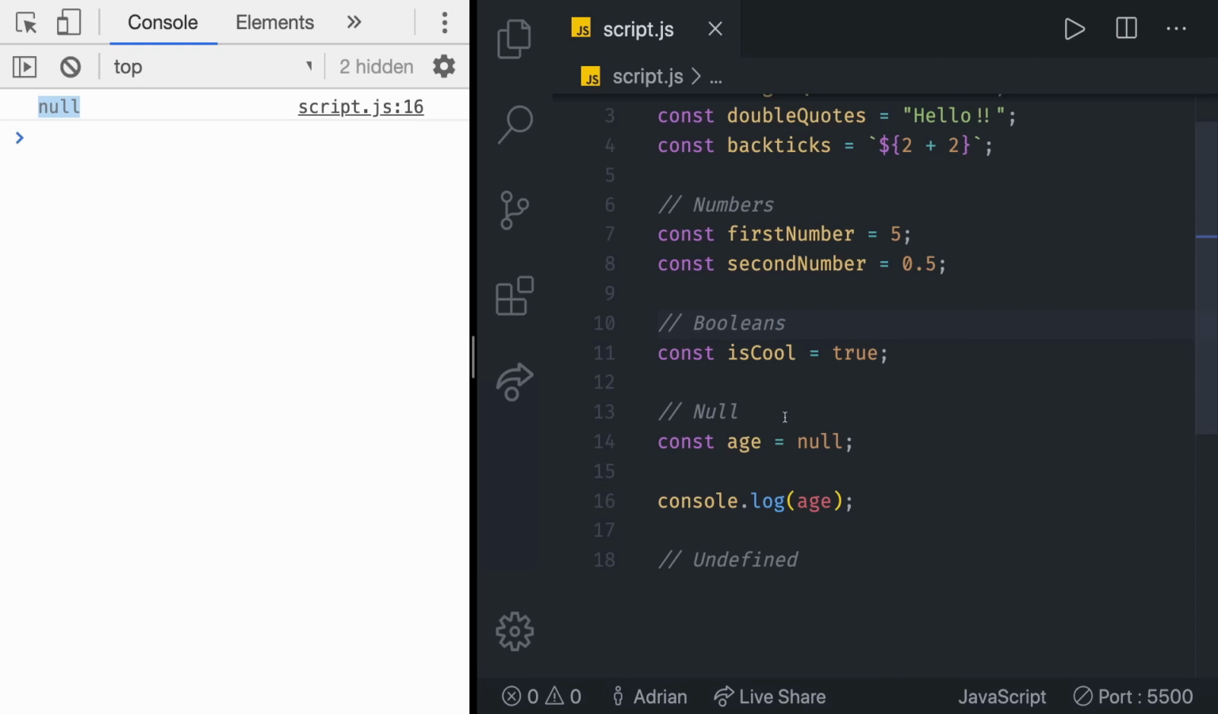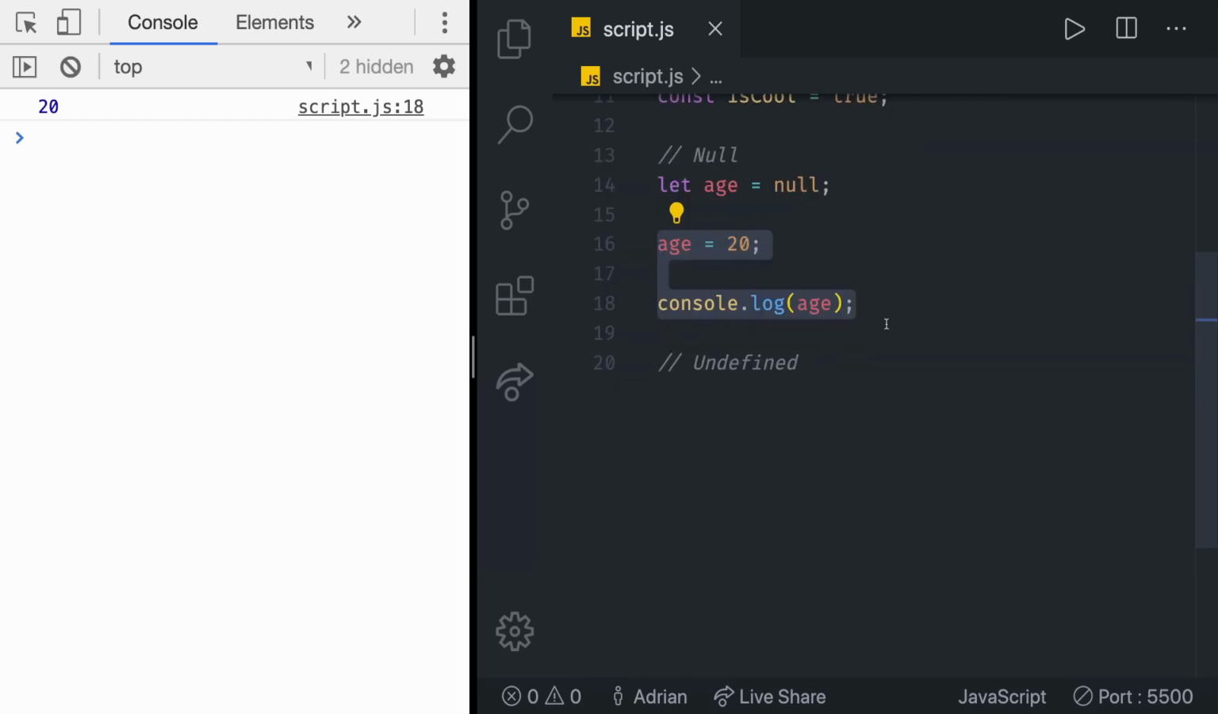For example, we can initially set the value of age to be null because we don't know it yet, so we can say let, and then we are going to change it when, for example, the user types something in the input. So we're going to have an input of type number, which is going to correspond to age, and then he's going to set the age to be, for example, 20. So right now, if we test it out, we get 20, but at first we initialized it to null because at the beginning we didn't know the value of the age. That's it. Now let's talk about the value of undefined.